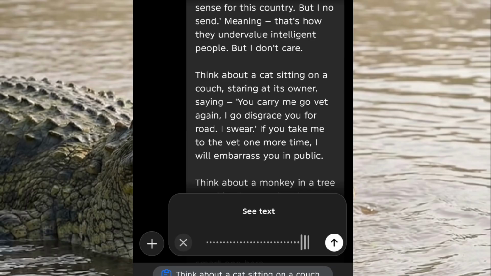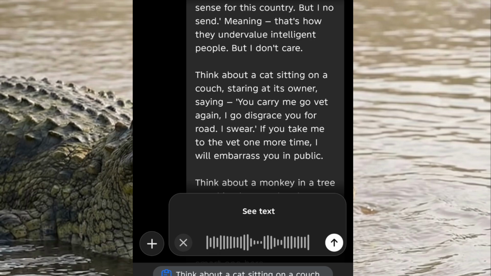Okay, give me an image prompt of a cat being taken to the vet by its Nigerian owner. All right, make the setting a Nigerian setting and make it an ultra realistic image. Let the hospital, which is the vet, be in the scene.